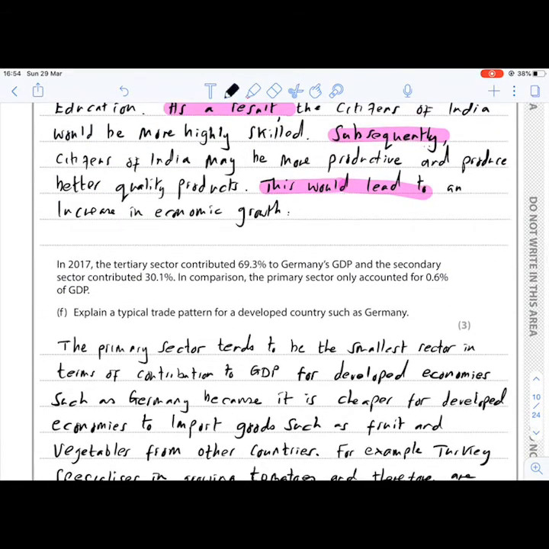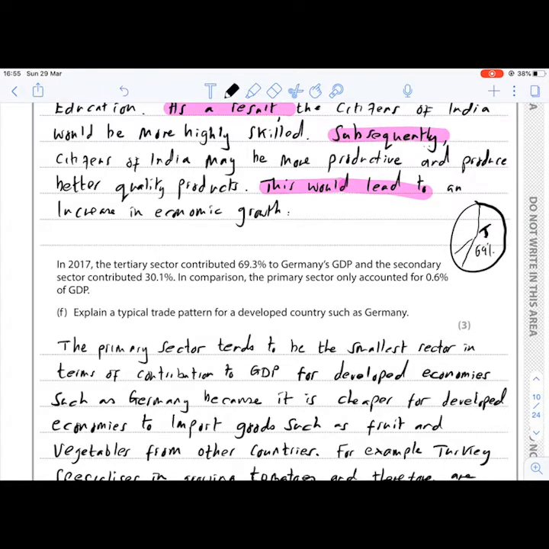So, if you just draw a little pie chart here, we know that around 69% of Germany's GDP, all of the products sold and all of the services sold by Germany fall into the tertiary sector, my apologies, the tertiary sector.